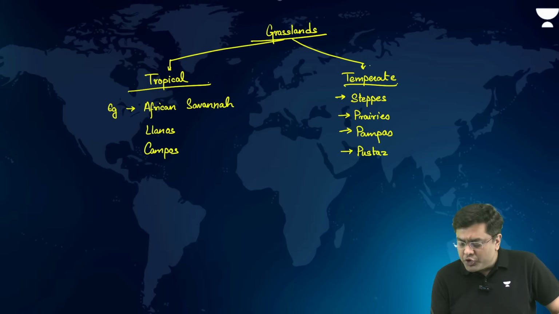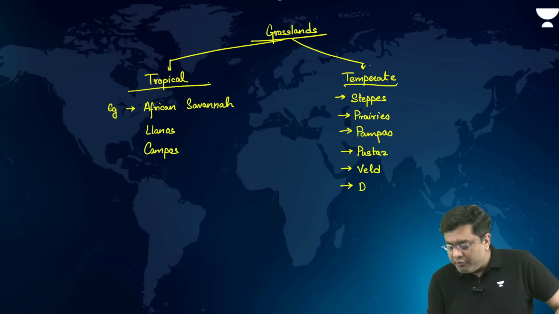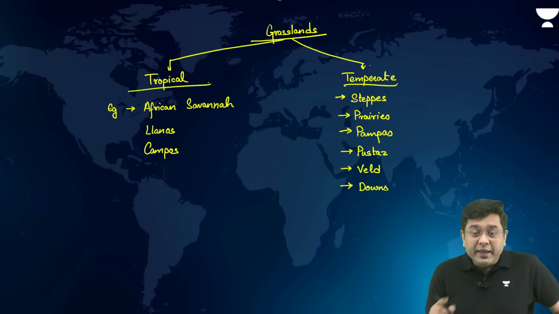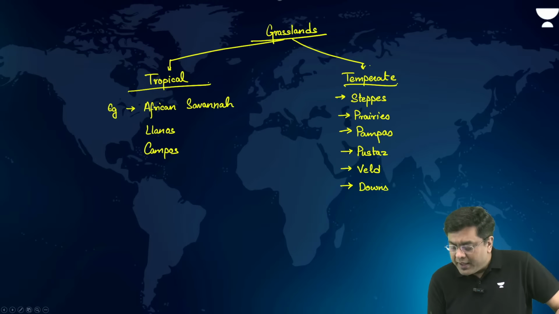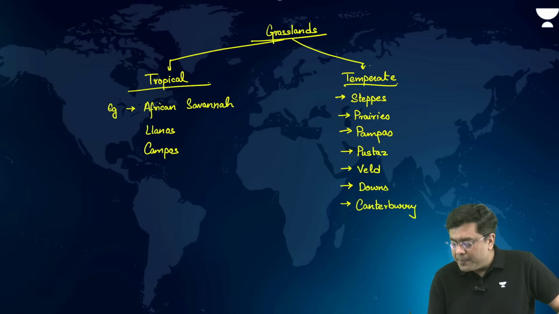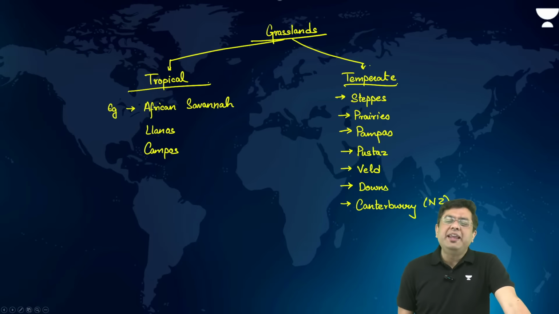Then you have veld in South Africa. Then downs, in the region of Australia. And then you have Canterbury in the region of New Zealand. Right? So these are your various temperate grasslands spread across the world.